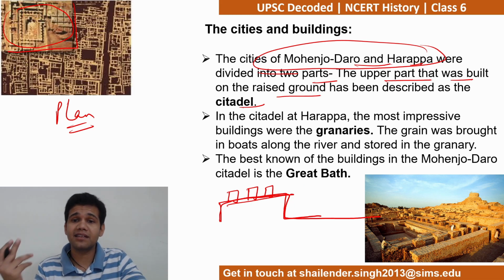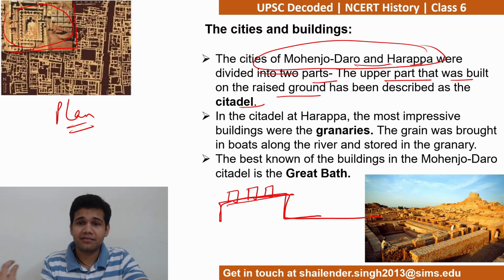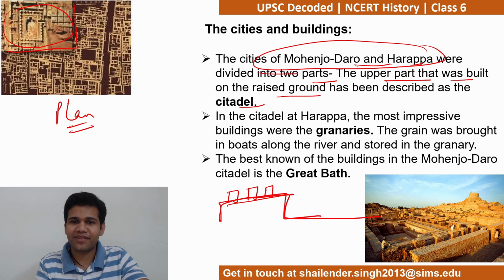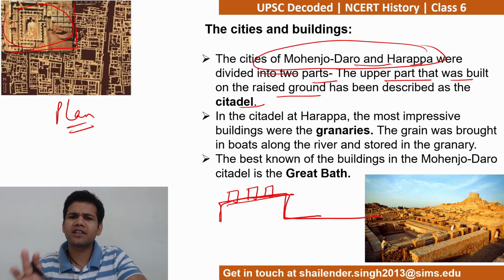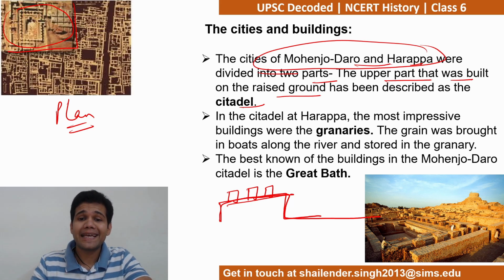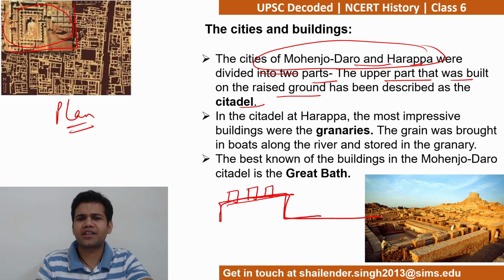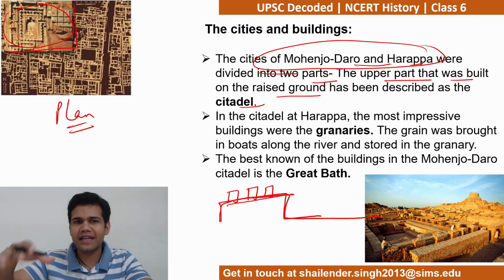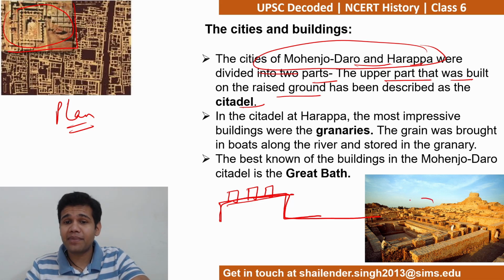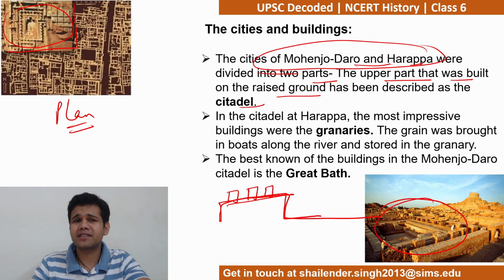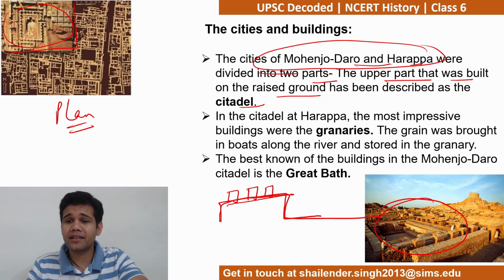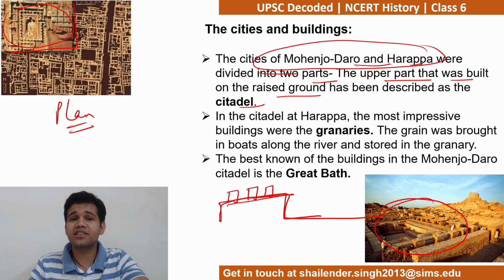For example, the government of India, Parliament, or maybe South Block. I'm just giving you examples. Those time pe obviously there was no Parliament, there was no South Block. Whoever the people were who controlled the Harappan civilization, who were the rulers, they lived over there. Plus some important structures were also there on this citadel. For example, in Mohenjo-daro we have this very famous structure called Great Bath, which has religious significance.